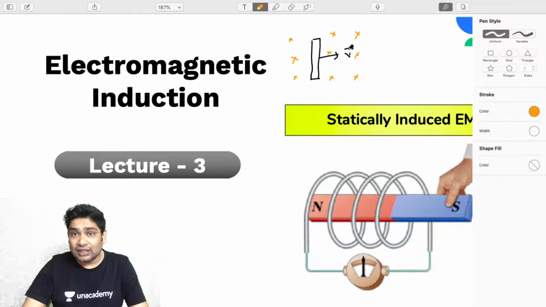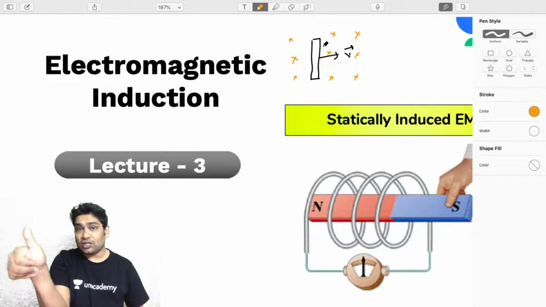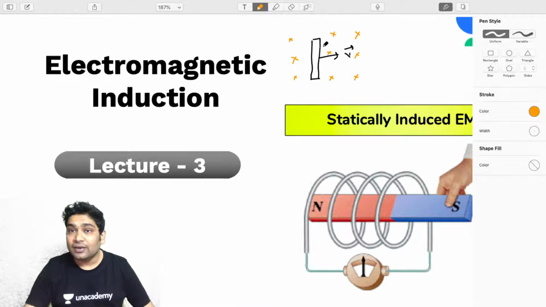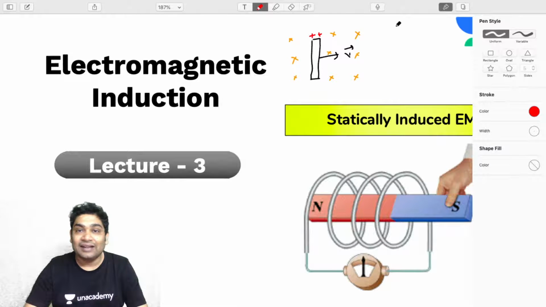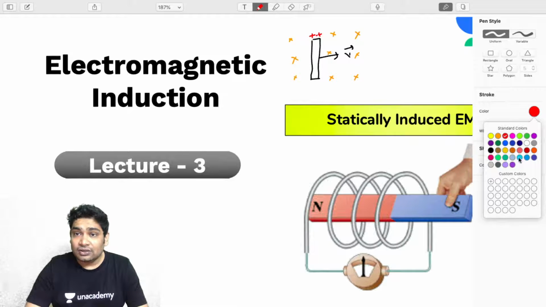So what happens is this force causes free electrons to move towards the end of the conductor and results in charge accumulation. So in this case, you realize V cross B would have been upwards. So you would have seen positive charges getting collected at one end of this rod, and the negative charges would have accumulated on the other end. All this charge accumulation is happening due to the motion of free electrons.